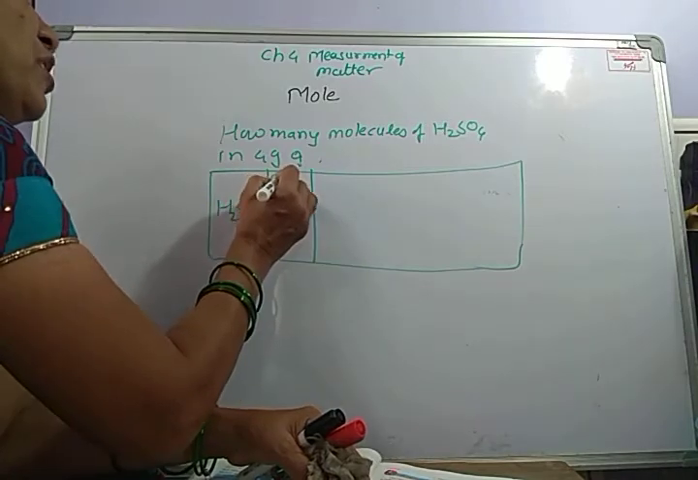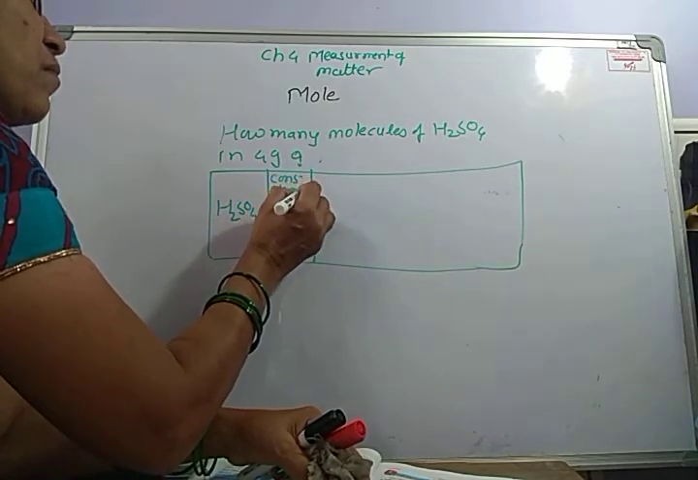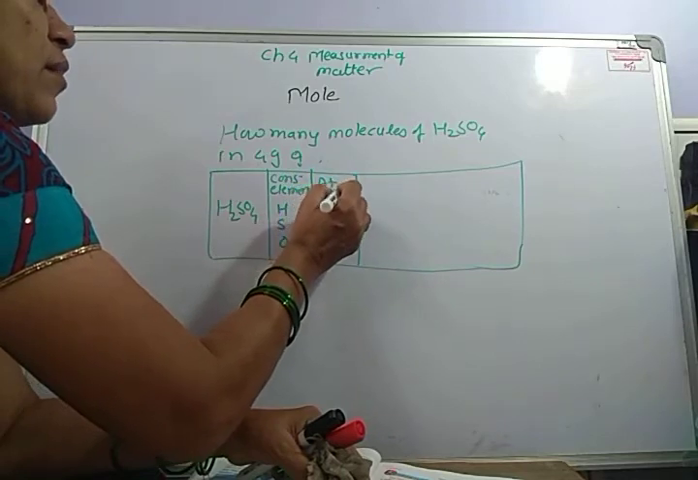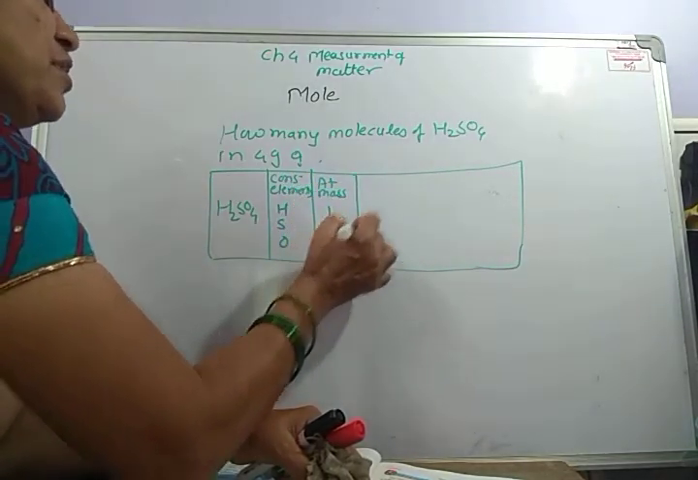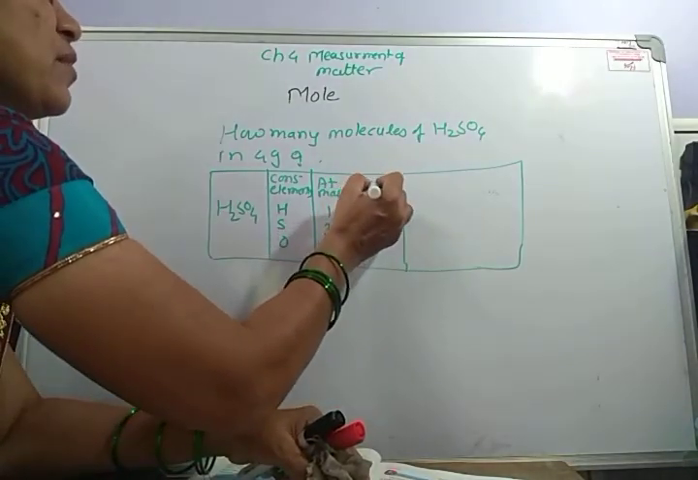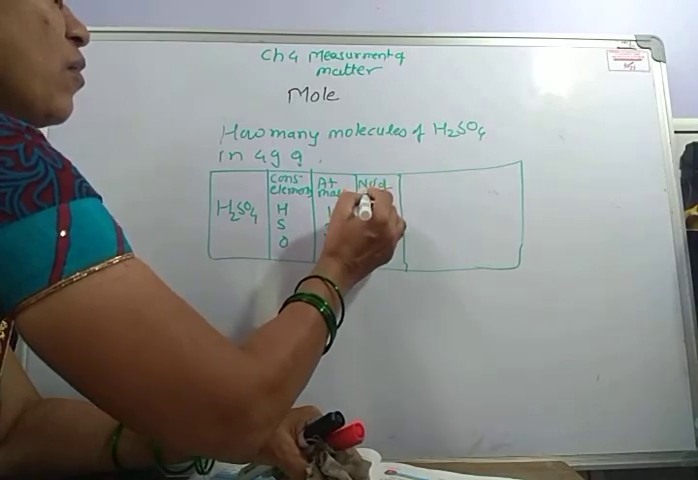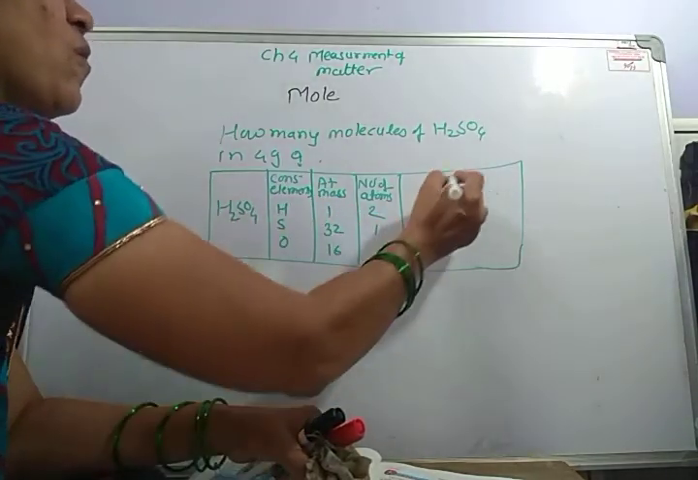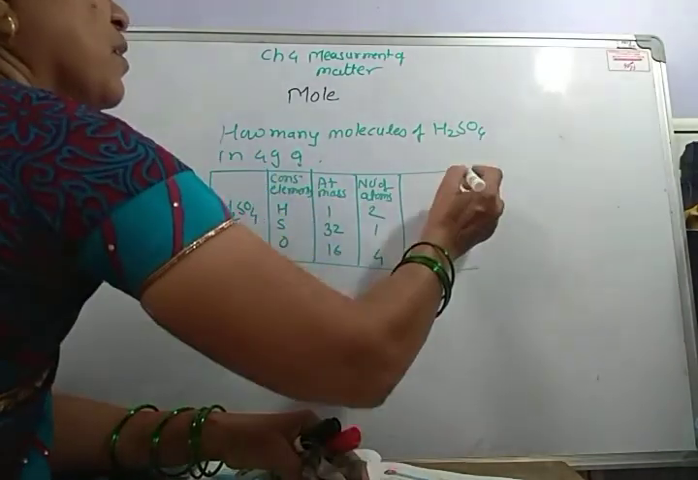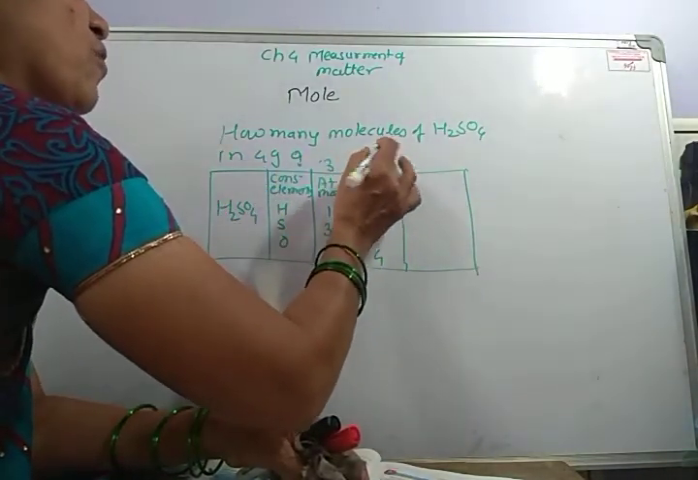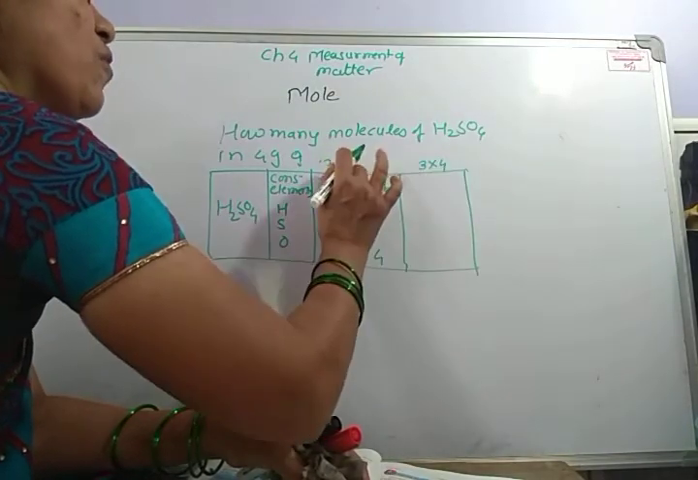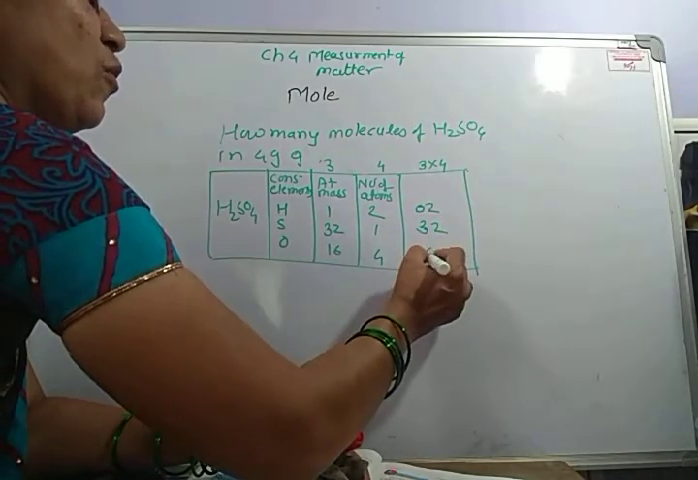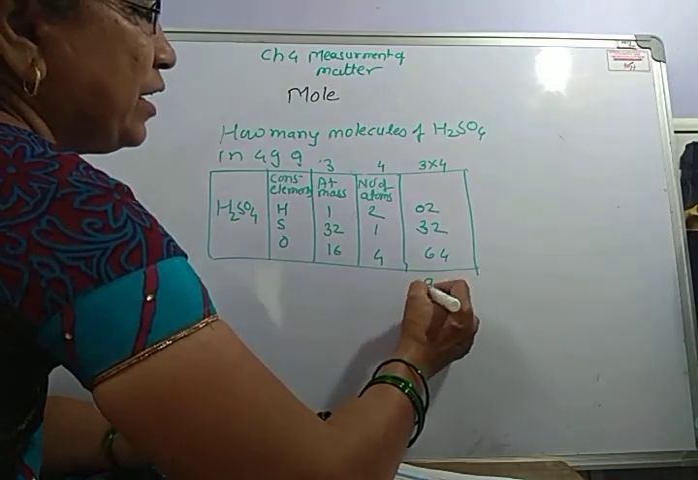H2SO4 constituent elements H, S, O, atomic mass 1, 32, 16. Number of atoms: 2, 1, 4. So 1 into 2 is 2, 32 into 1 is 32, and 16 into 4 is 64. That is equal to 98 Dalton.